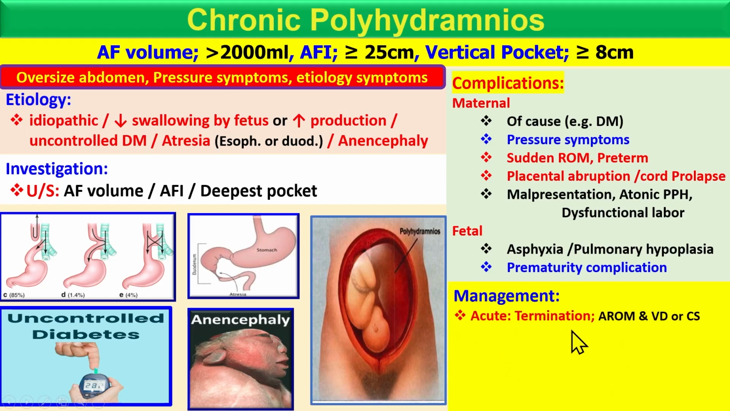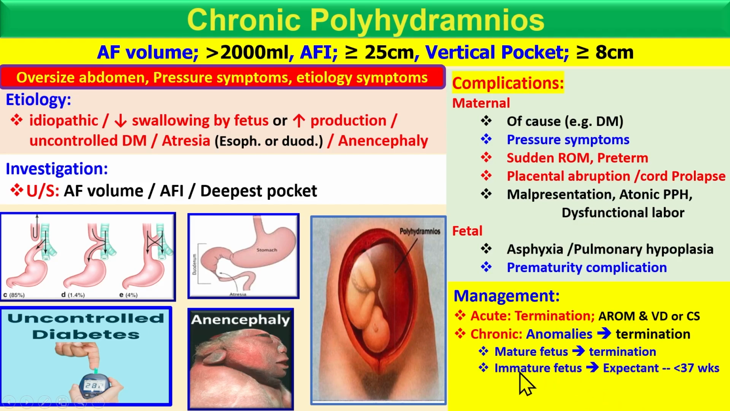Management, of course, if it's acute, go for termination, artificial rupture of membrane and vaginal delivery. If it's not feasible, then go for cesarean section. But there is no other way for the acute onset. In the chronic, if there is an anomaly, go for termination. Otherwise, if there is no anomaly, check the maturity. If the fetus is mature, then terminate the pregnancy. If it's immature, wait until 37 weeks, give the patient rest, hydrate the patient, amnioreduction.